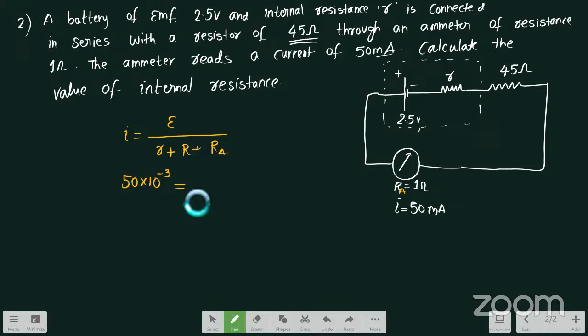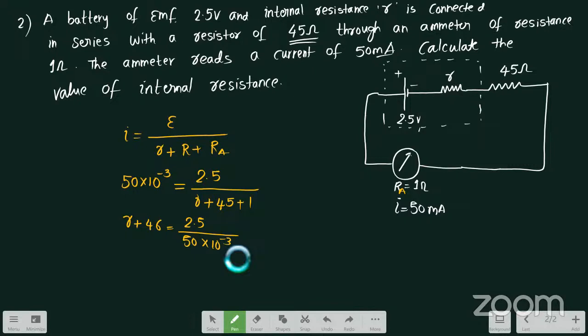That is equal to EMF, which he has given as 2.5 volts, divided by small r, the value we are supposed to determine, plus capital R, which is 45, plus the resistance of the ammeter, which is 1. If I cross multiply, this will become r plus 45 plus 1, that is r plus 46, equals 2.5 divided by 50 into 10 power minus 3.